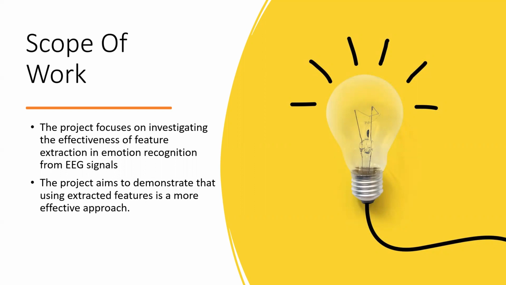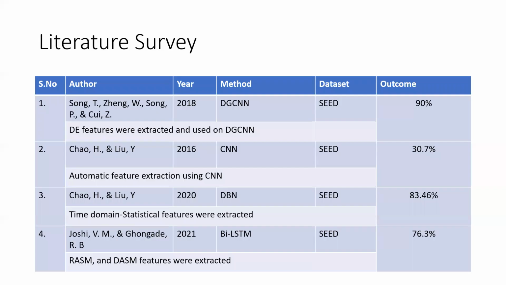Over to Nitish. As of now, my friend explained emotion recognition. Here, we are using EEG signals as our main means to recognize the emotion of a human. These are some literature surveys we have done.